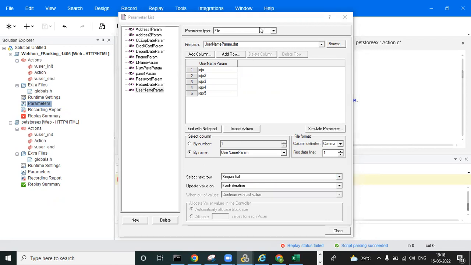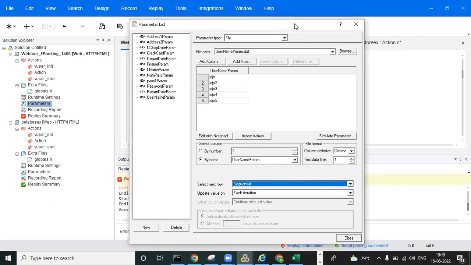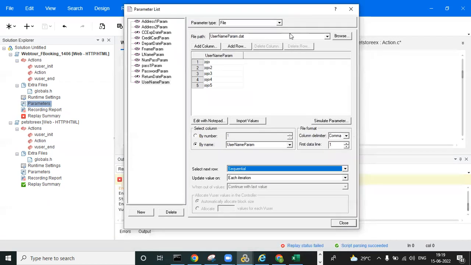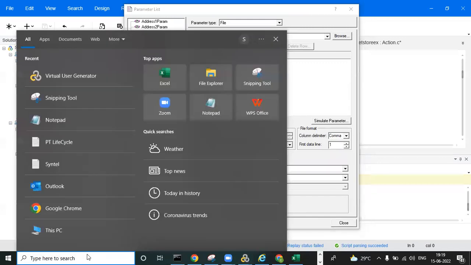Anyone know what sequential is? No, sir. Sequential is nothing but every user has to pick the first data point. I will give an example.